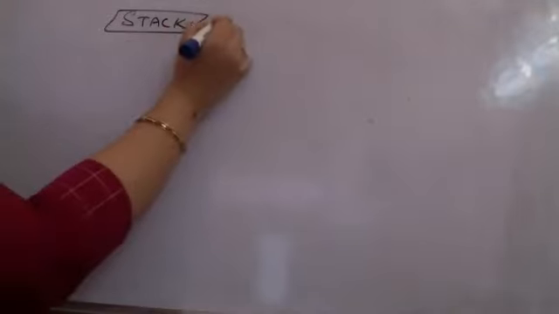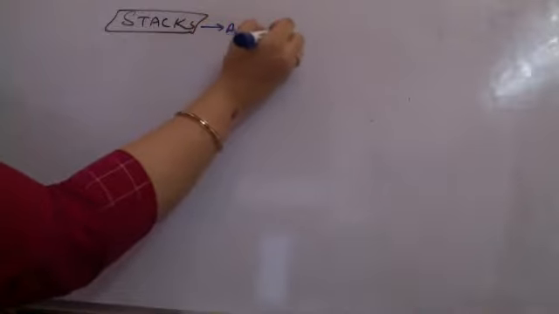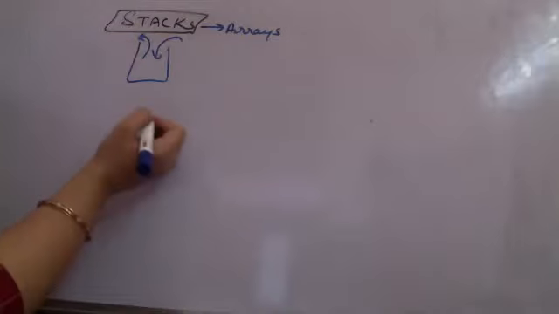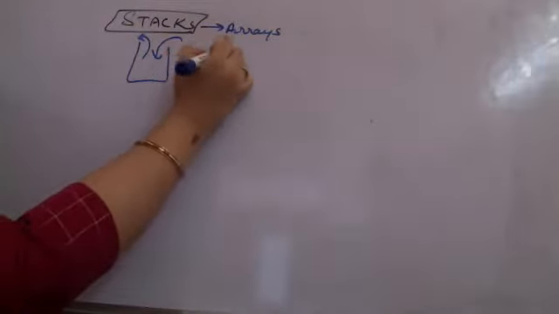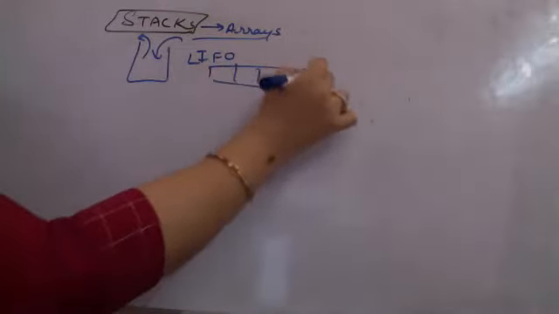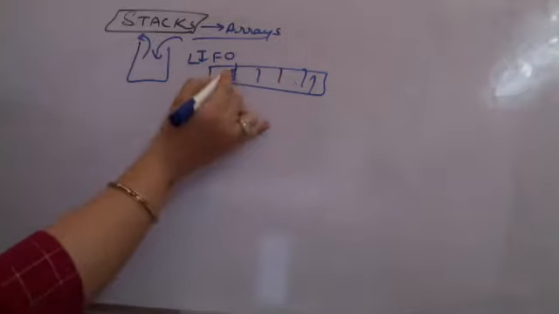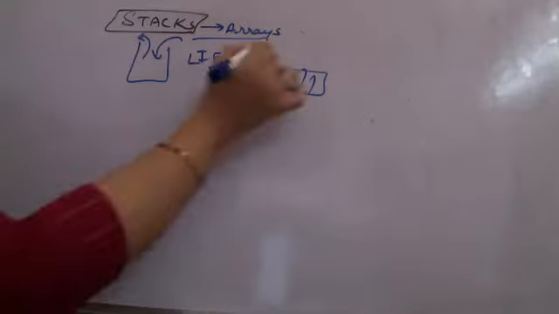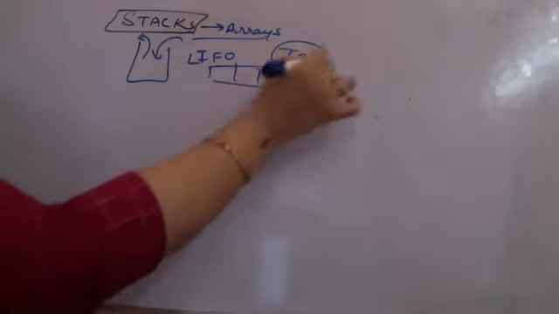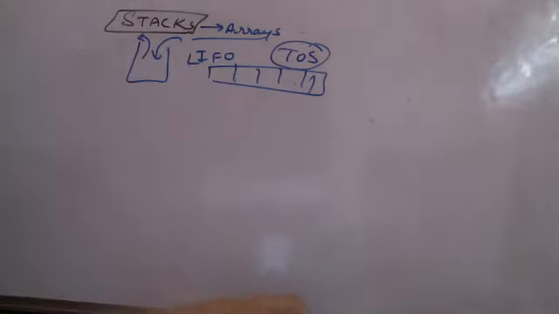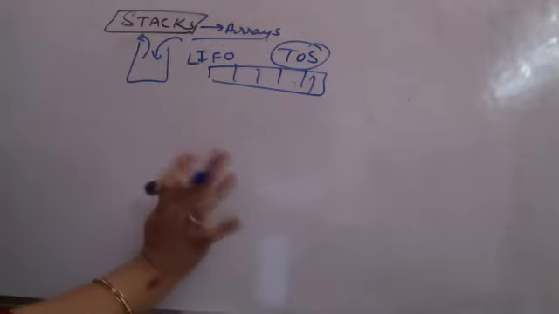So while implementing stack using arrays, stacks are something that are going to have insertion and deletion from the top. Last in is the first one out. Using arrays, I am going to have a stack array. As soon as I am inserting at the end and deleting at the end only, I take a variable known as top of stack. That is the only link to my entire stack, and insertion and deletion, known as push and pop in the case of stack, will happen only at the top.